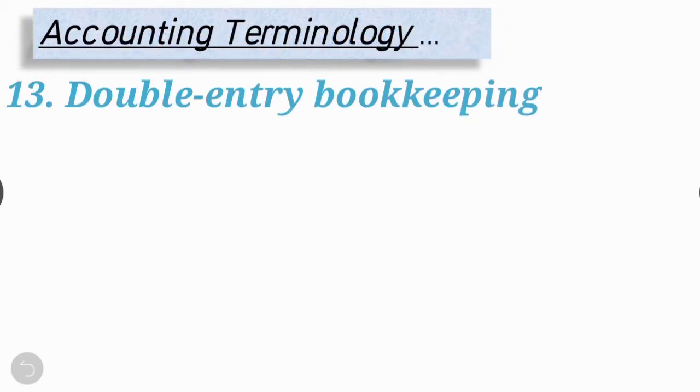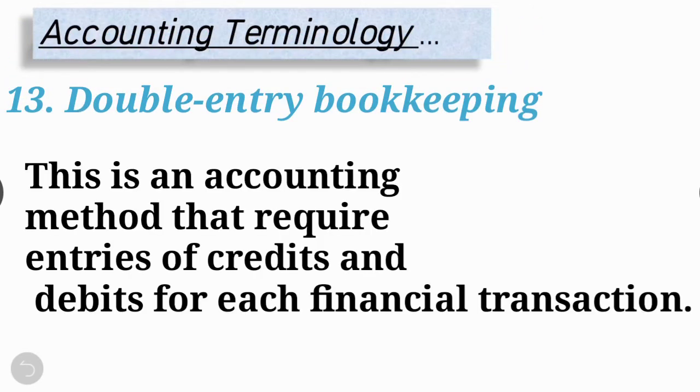Fine. 13th term is double entry bookkeeping. A type of bookkeeping system that keeps the accounting equation asset is equal to liability plus equity in balance. Double entry bookkeeping requires every entry to an account to have an opposite corresponding entry in another account, right? Every transaction impacts at least two accounts. Double entry bookkeeping includes liability, asset, revenue, equity or expense accounts, right?